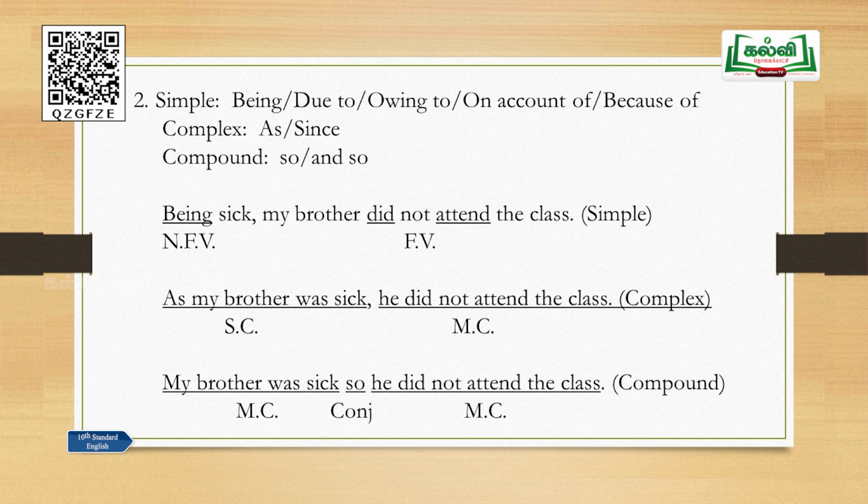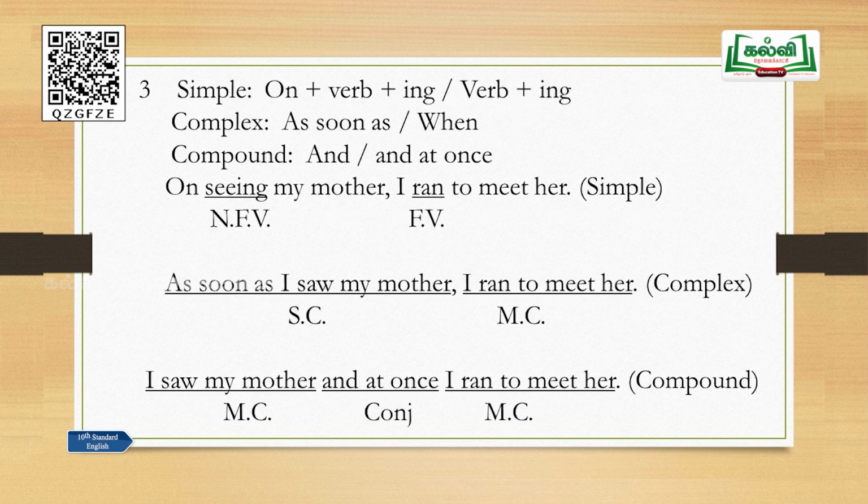My brother was sick, so he did not attend the class. Or you can write, my brother was sick and so he did not attend the class. This is a compound sentence. And "being sick, my brother did not attend the class," the simple sentence, has been changed into complex and compound. Let me go to the next example.